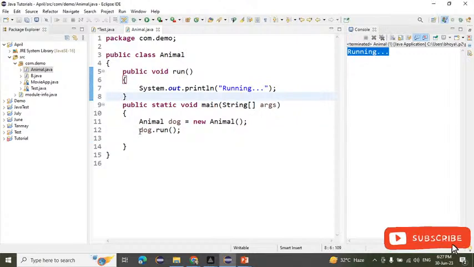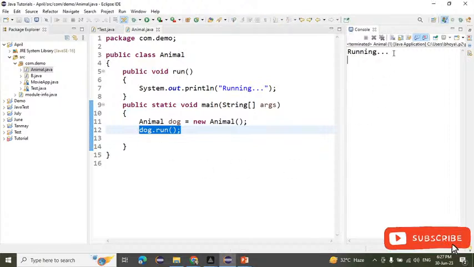If you call dog.run, dog is our object and run is our behavior. Run is the behavior of the object, right? So here with the help of the dog object we are calling the run method. If you call the run method, we are getting this output, running.